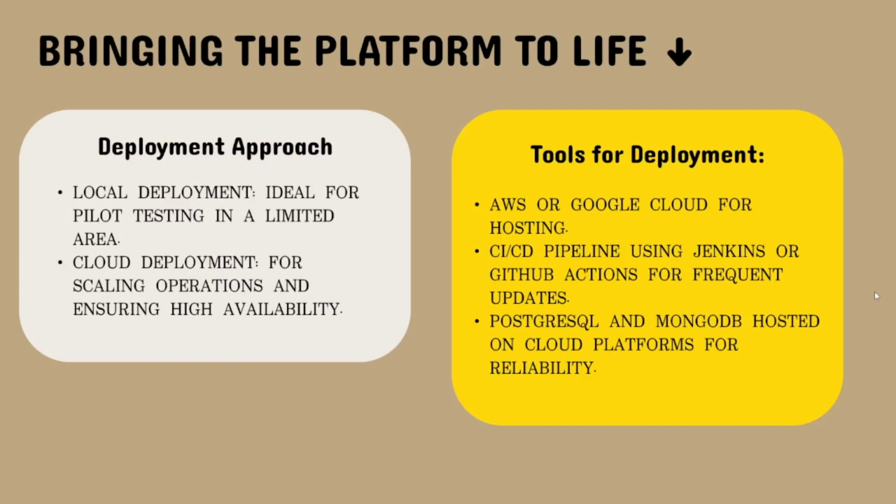So how are we planning to bring this platform to life? So first one will be deployment approach. Here we'll be using local deployment for testing the app so that no bugs are released. And then we are using cloud deployment for scalability and ensuring high availability. Then tools for deployment will be using AWS or Google Cloud for hosting and CI/CD pipelining using Jenkins or GitHub Actions for real-time updates, which we'll be making. And Postgres and MongoDB will be hosted on cloud platforms for better reliability.